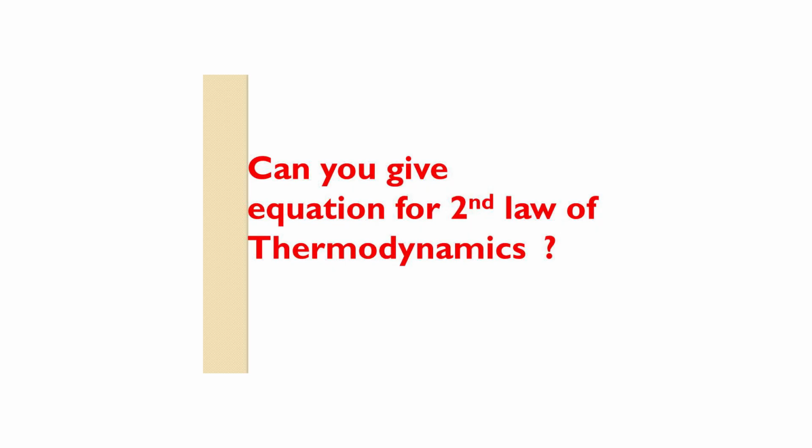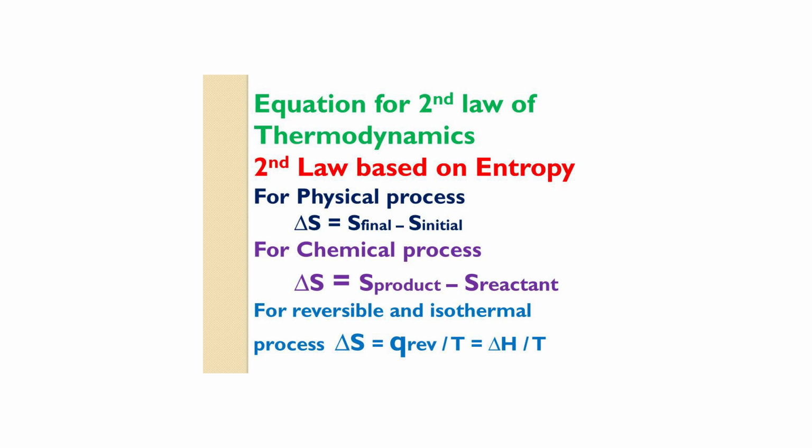Can you give the equation of the second law of thermodynamics for a physical process? Delta S is equal to S final minus S initial. What about the entropy for a chemical process? Delta S is equal to S products minus S reactants. Can you give the equation for entropy for a reversible and isothermal process? Delta S is equal to Q reversible by T, equal to delta H by T.